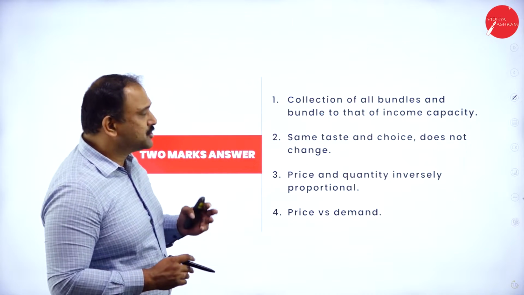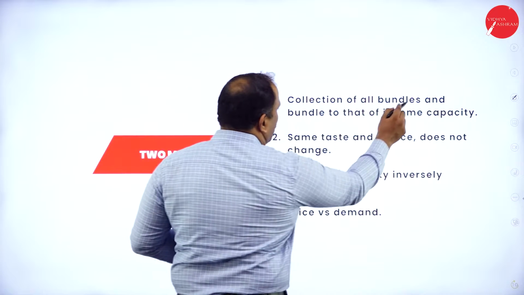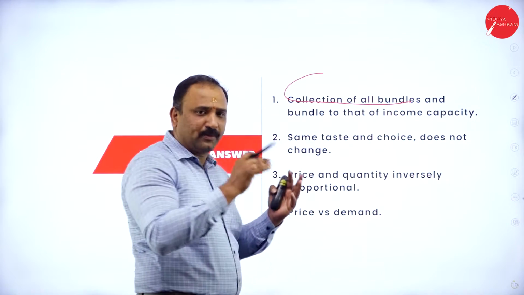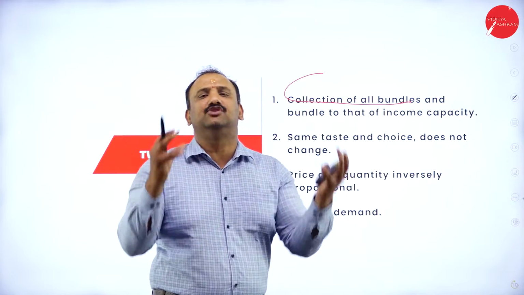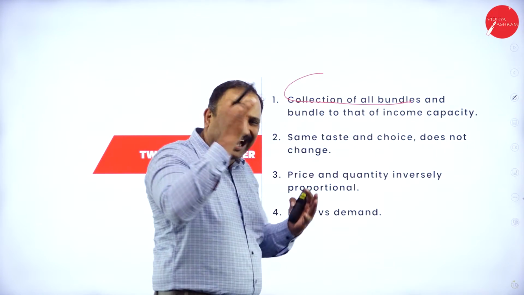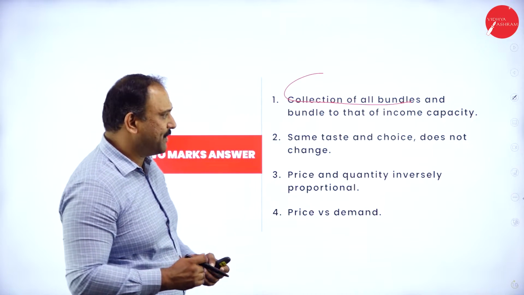Let's go further. So what is the budget set and budget line? Budget set is the collection of all bundles, when we talk about the budget line, and the bundles up to that income capacity are your budget set. So whenever I say a line, it is a collection, and whenever I say a set, that's about your income capacity.